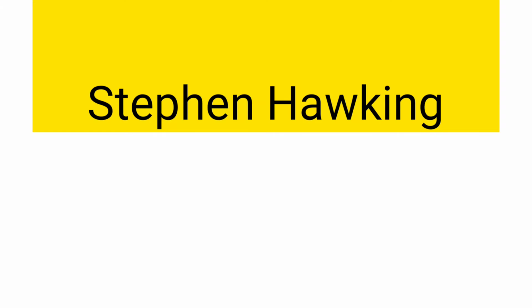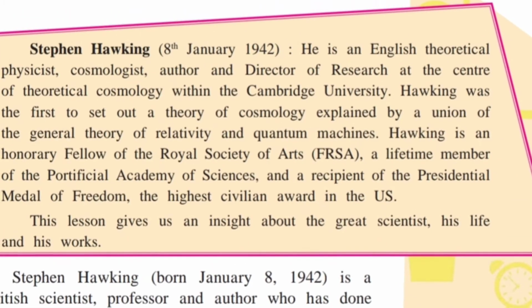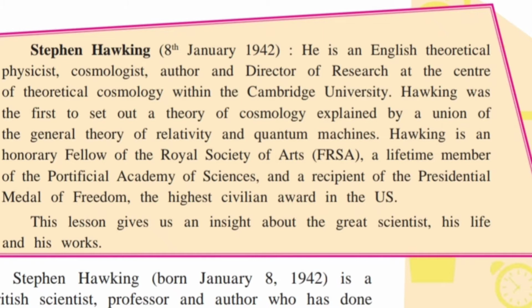Okay, so in this chapter we are going to learn how Stephen Hawking lived his life successfully. Though he was handicapped by the disease and paralyzed, and not even his fingers were moving, with the help of his cheek and even eye movement he created so many scientific inventions. So now we'll see this lesson.